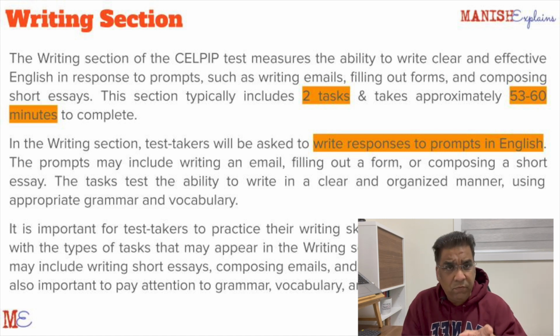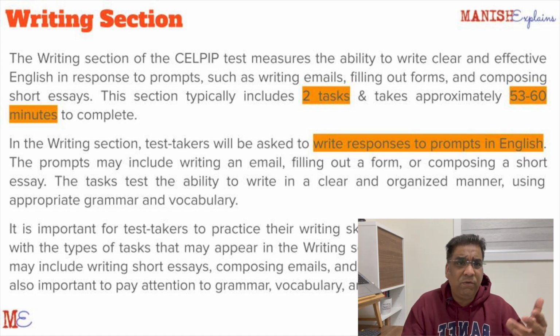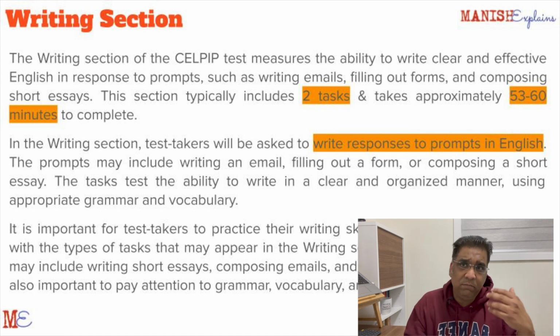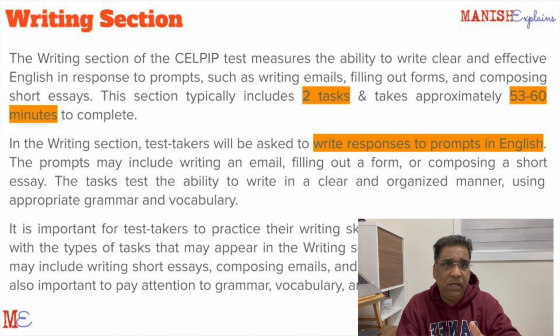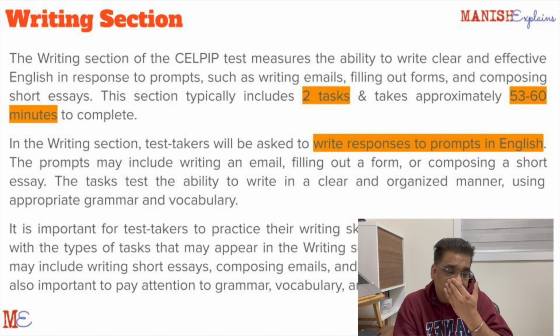Check your grammar, check your vocabulary. Don't repeat words often. Properly use pronouns. For example, if you're referring to a person, then don't always keep referring to his name. Use pronouns like he, him, they, things like that. So these are again the basic English. Even in school, if you are writing a passage and you just use the name of the person multiple times, teachers would tell us to use pronouns in place of proper nouns. Again, no need to know the definitions of those terms. I'm just telling you for a discussion point of view.